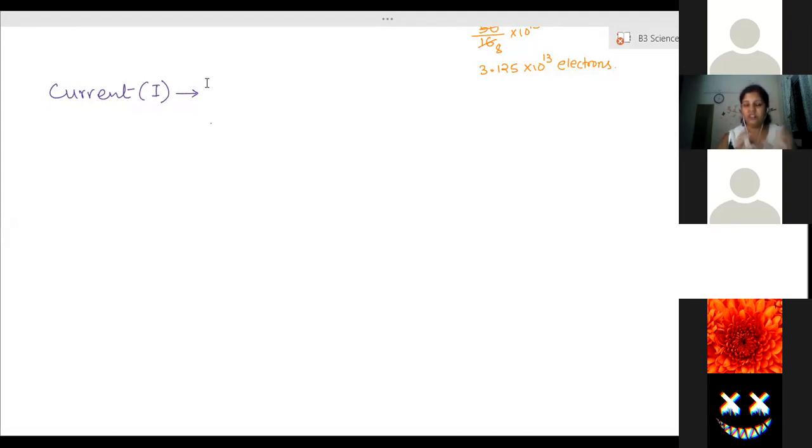So what is current now? Current is the rate of flow of charges. It is the measure of the amount of charge per second through a cross-sectional area. If you take one cross-sectional area, how many electrons are flowing, how much charge they carry in 1 second, that physical quantity is considered as current.